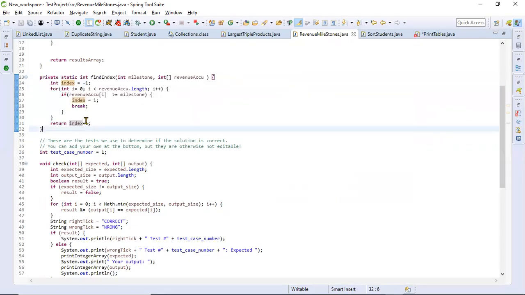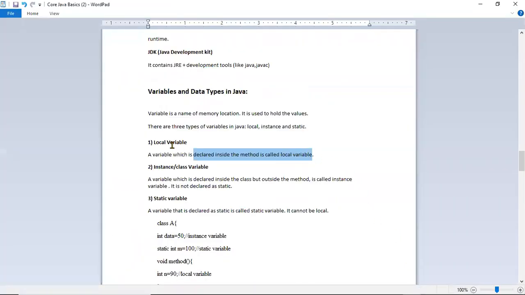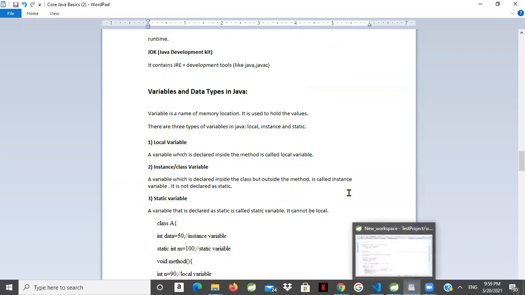That's called local variable. Do you get what I'm saying, or any questions? I don't get it. You don't get it? Yeah. So now, right? So okay.